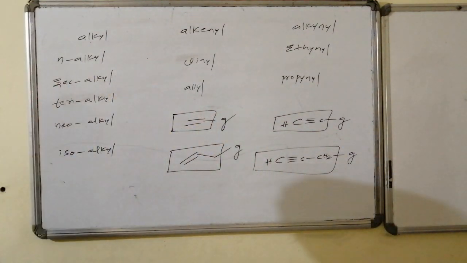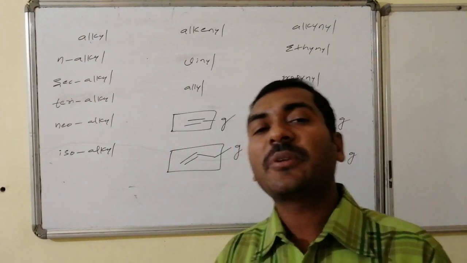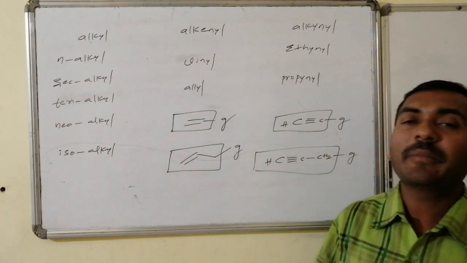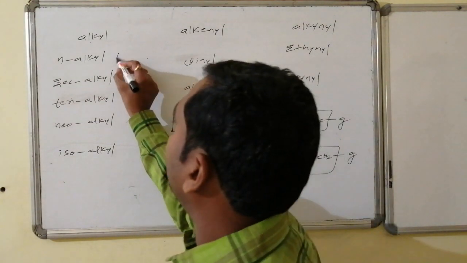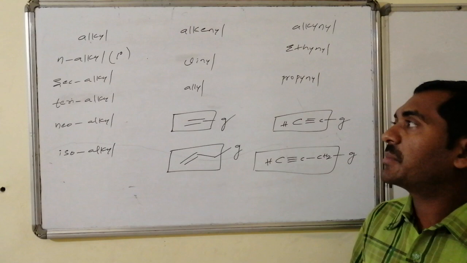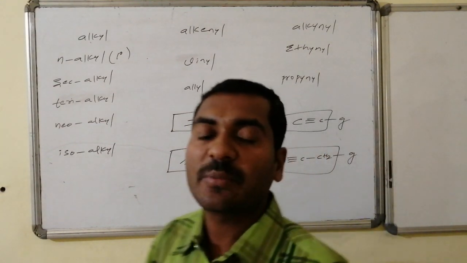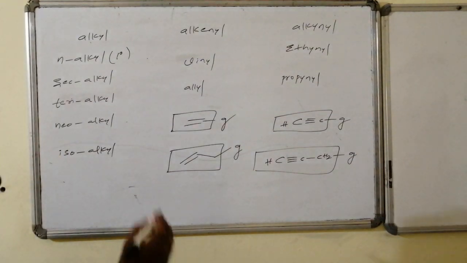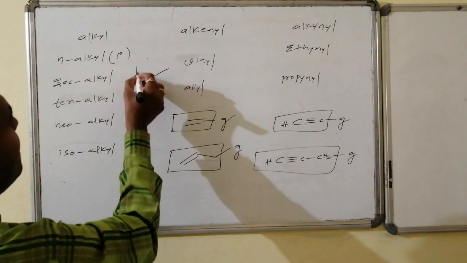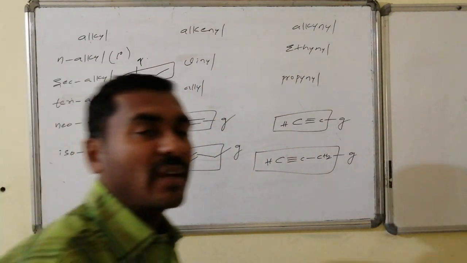Similarly, for the generalization in case of alkyl, you may have methyl, ethyl, N-propyl, N-butyl, N-pentyl, N-hexyl, all are primary, where the primary hydrogen is replaced without having any branches. If the primary hydrogen is replaced by the group, all of those are said to be N-alkyls. Secondary, only one is possible, that is what? Secondary butyl. So this is the group and this particular portion is said to be secondary butyl.